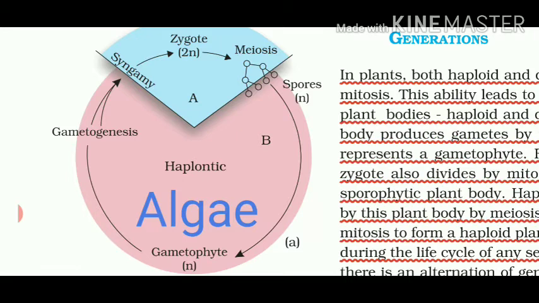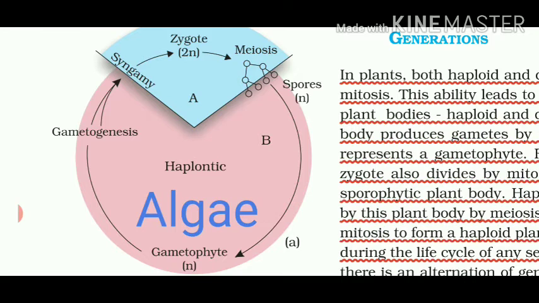Then the term written is syngamy. Do not get confused: fertilization is also known as syngamy. Syn means fusion, gamy means gametes. Fusion of gametes can be called either syngamy or fertilization. What will happen? A zygote will form. Then the zygote will undergo meiosis directly. Look students, the zygote has not given rise to any sporophyte in algae. It is usually dividing by reductional division, so many spores are formed. Spores are also haploid. Then spores will turn into gametophyte with the help of mitosis again.